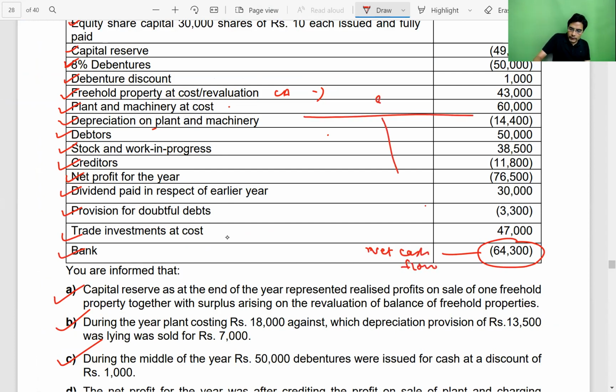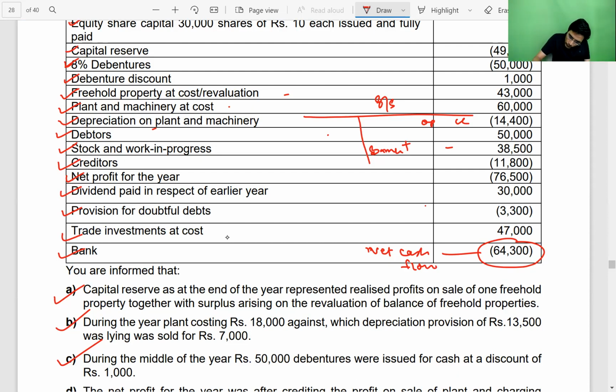Till now, whatever questions we did, they used to give us balance sheet. And in the balance sheet, they used to give us opening bank and closing bank. Opening bank we used to add with the net cash flow to arrive at the closing bank.